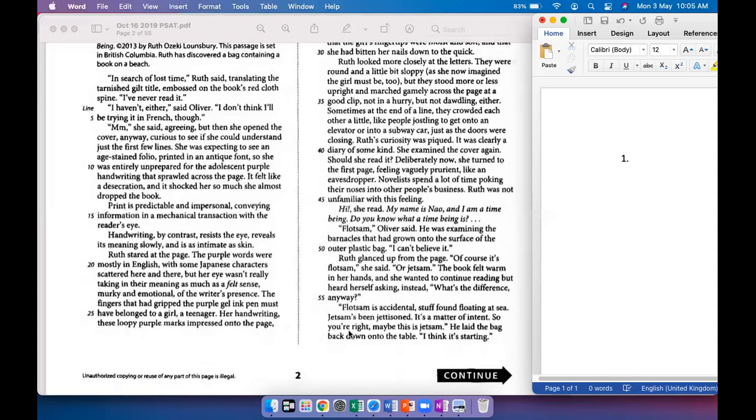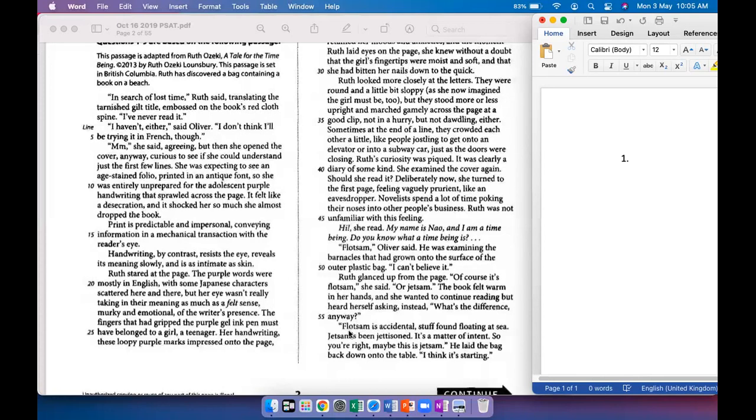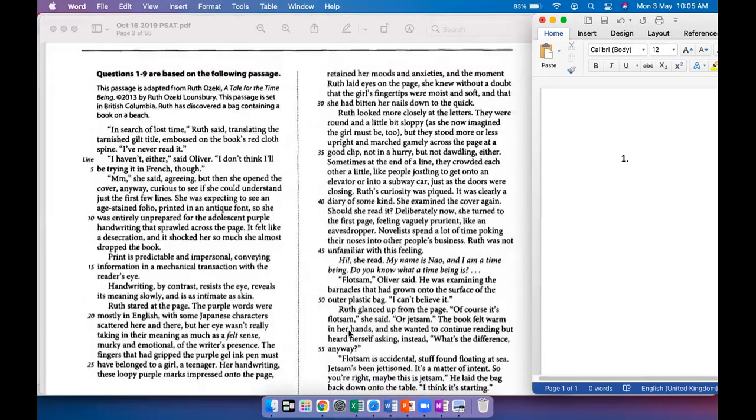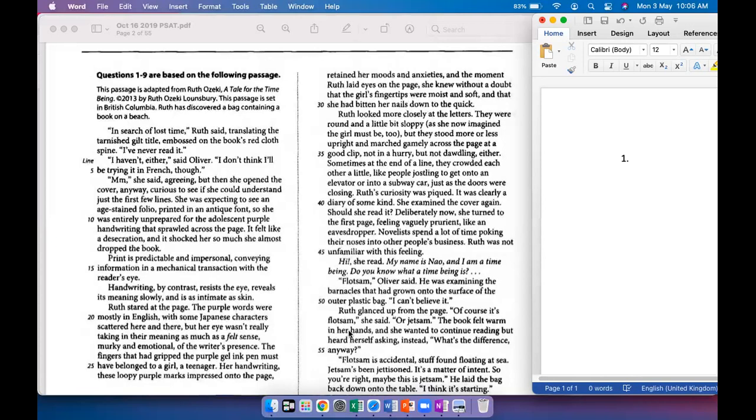Ruth stared at the page. The purple words were mostly in English, with some Japanese characters scattered here and there. But her eye wasn't really taking in their meaning as much as a felt sense, murky and emotional, of the writer's presence. The fingers that had gripped the purple gel ink pen must have belonged to a girl, a teenager. Her handwriting, these loopy purple marks, impressed onto the page, retained her moods and anxieties, and the moment Ruth laid eyes on the page, she knew without a doubt that the girl's fingertips were moist and soft and that she had bitten her nails down to the quick.